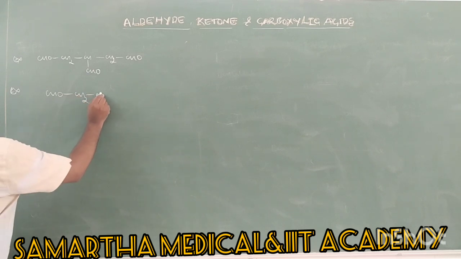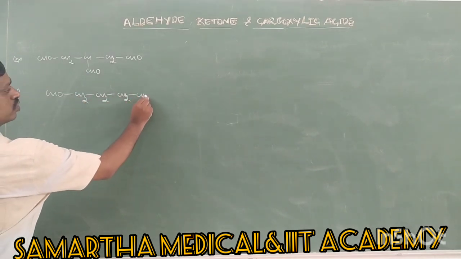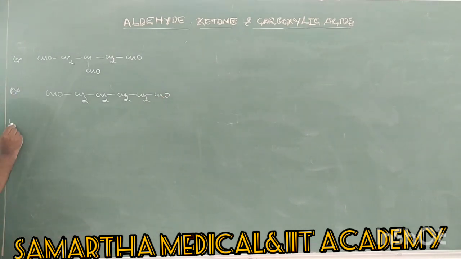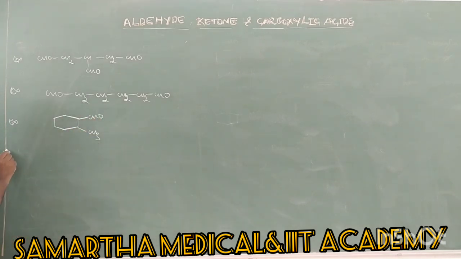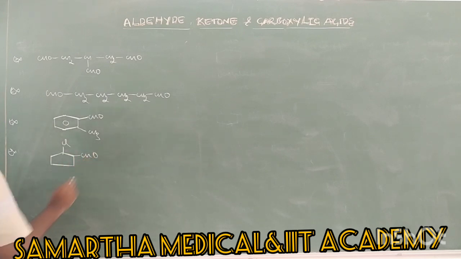CHO, CH2, CH2, CH2, CH2, CHO. Okay, so write the IUPAC name.